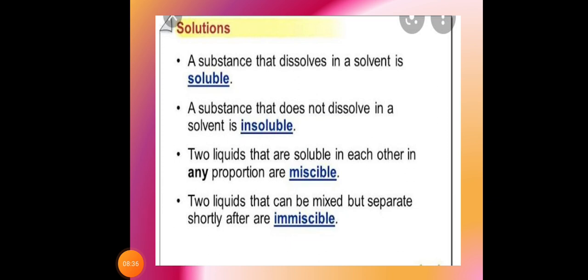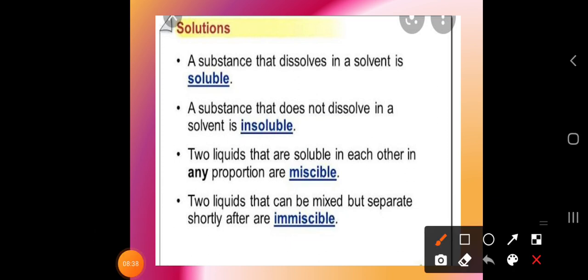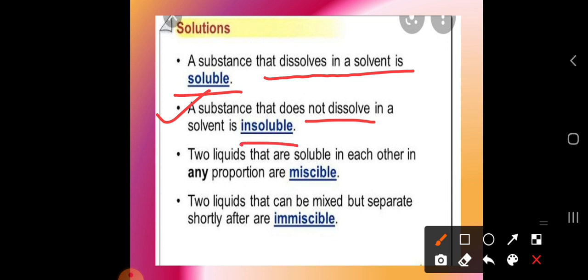So here, what are the types of solution? Let's discuss. A substance that dissolves in a solvent is called soluble, whereas a substance that does not dissolve, if the solid will not be dissolved, is called insoluble.